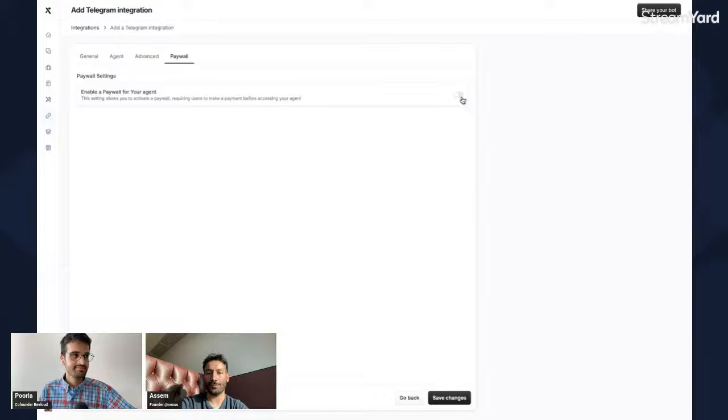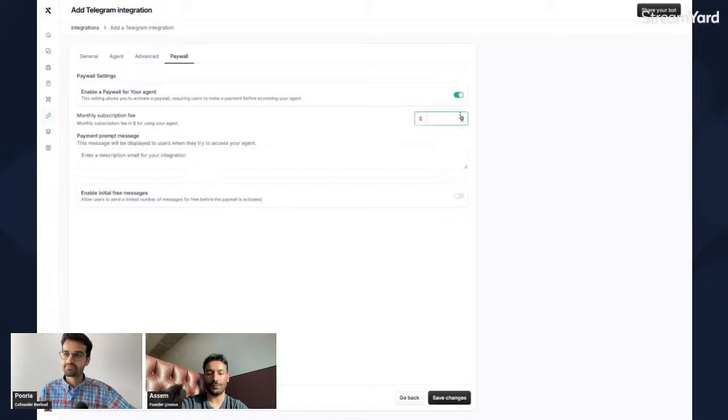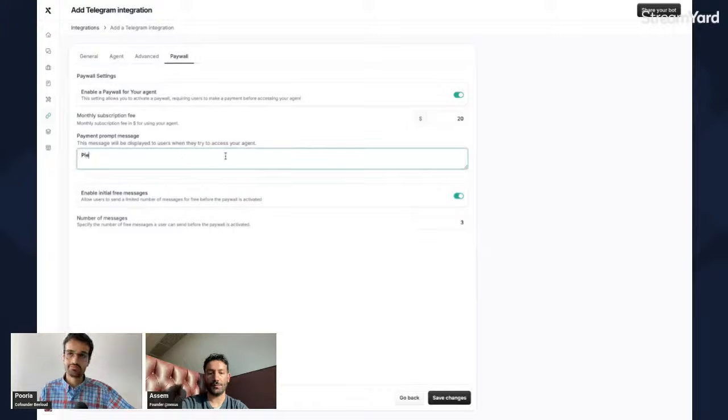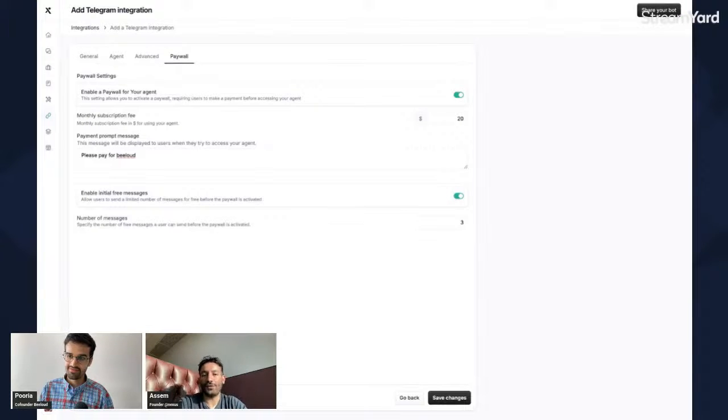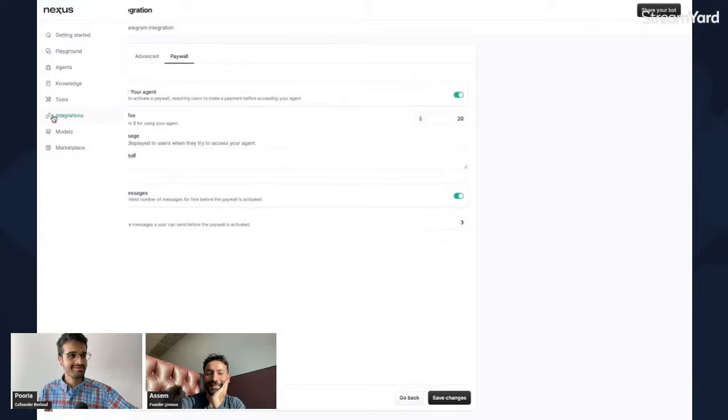$20, and I'm going to limit it to 3 messages, and please pay for Poria. And basically what it does is it's going to allow 3 messages, and then it's going to ask you to pay. And that's an efficient way to start running a business, I would say, or testing an idea. And then your money is directly on Nexus, so you can retrieve it.